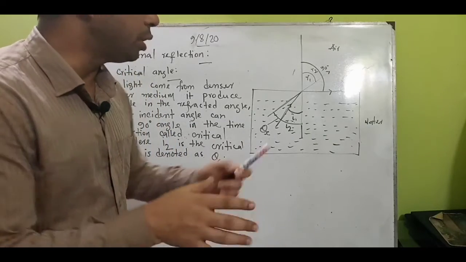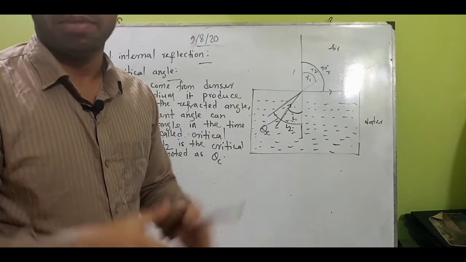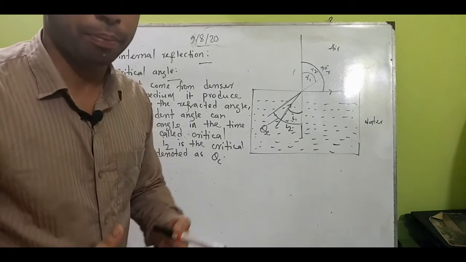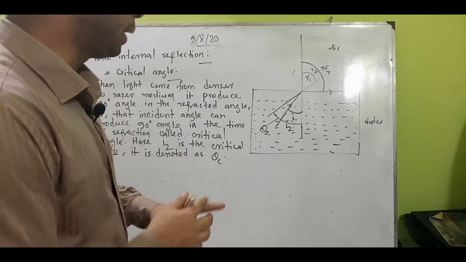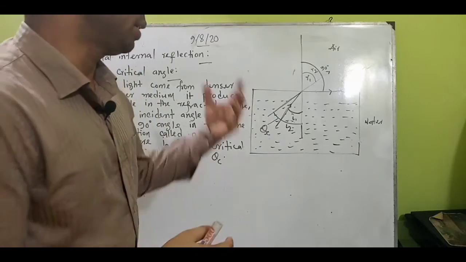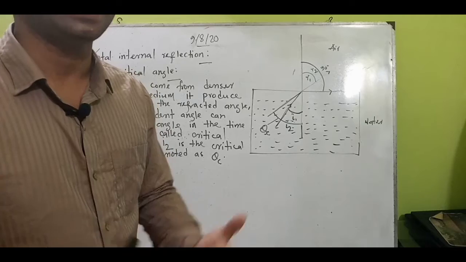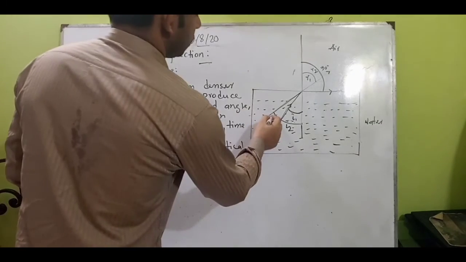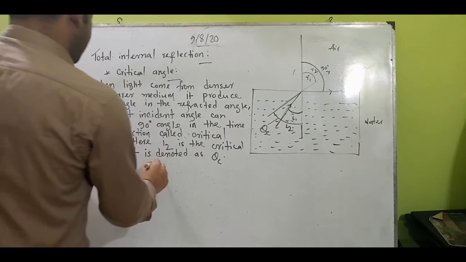Okay, so you need to know the value of the critical angle. Many of the students made mistakes in previous years, all the time. So don't make a mistake here. There will be options like 90-degree, 85-degree, 45-degree, or 120-degree. Always think about that: the value of the critical angle is always less than 90-degree.